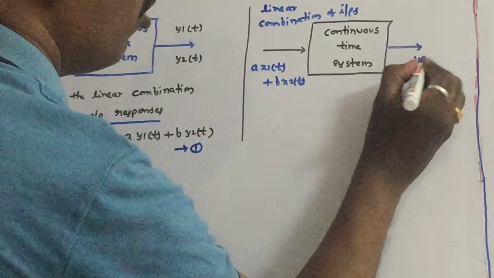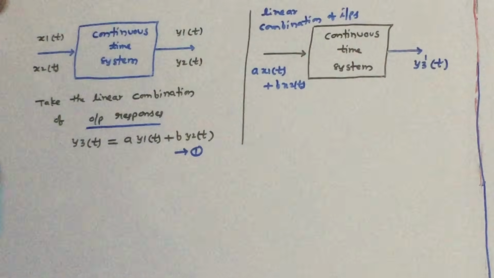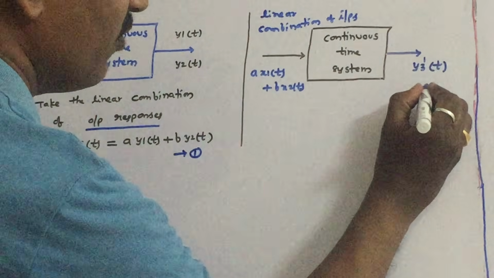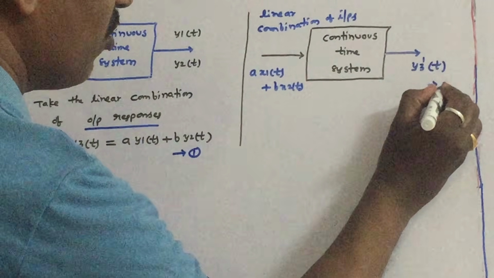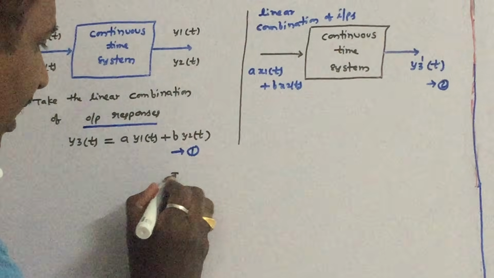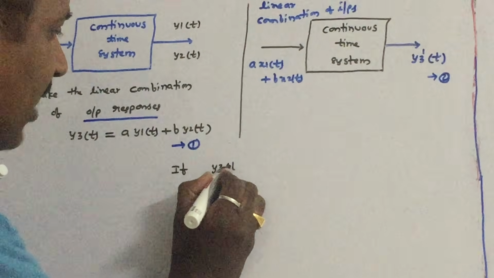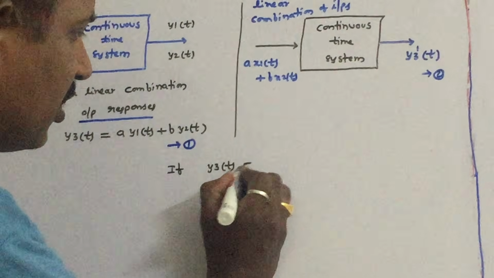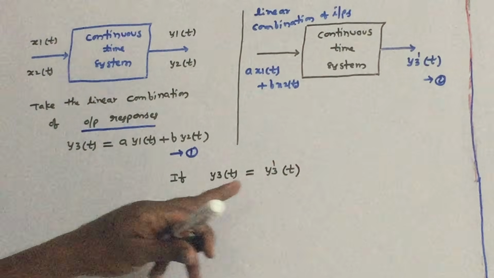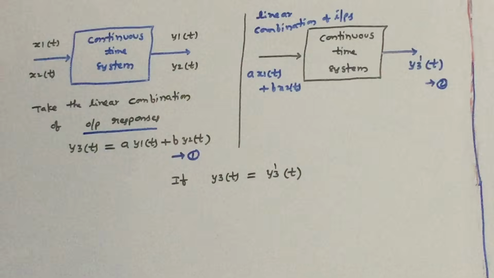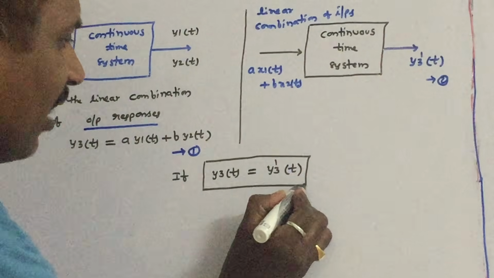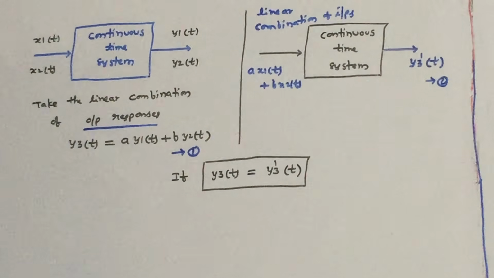Let us call this output y3 dash of t, equation 2. If y3 of t, that means the sum of individual responses, is equal to y3 dash of t, the response of the system to the linear combination of inputs, then the system is called a linear system. Otherwise it is called a non-linear system.